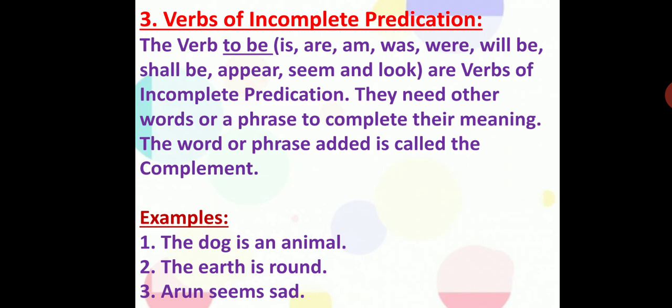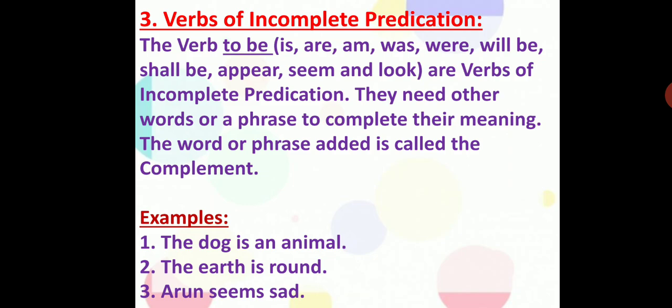The third one: Arun seems sad. Arun seems. If I call all of you and take you somewhere where there is a lot of mess, and standing at a distance I say, Arun seems, and I really take a pause there, what do you people feel? Sir, tell me again what you are saying. Arun seems.